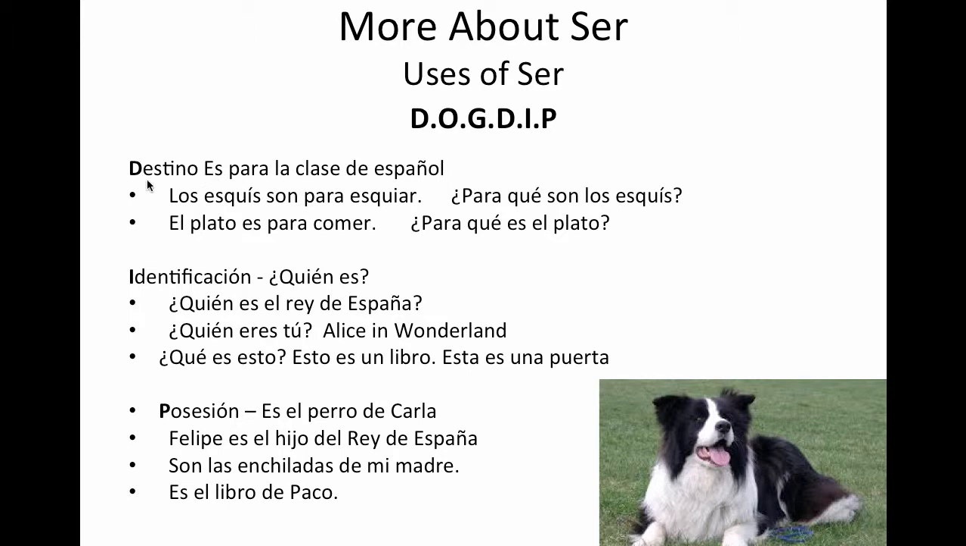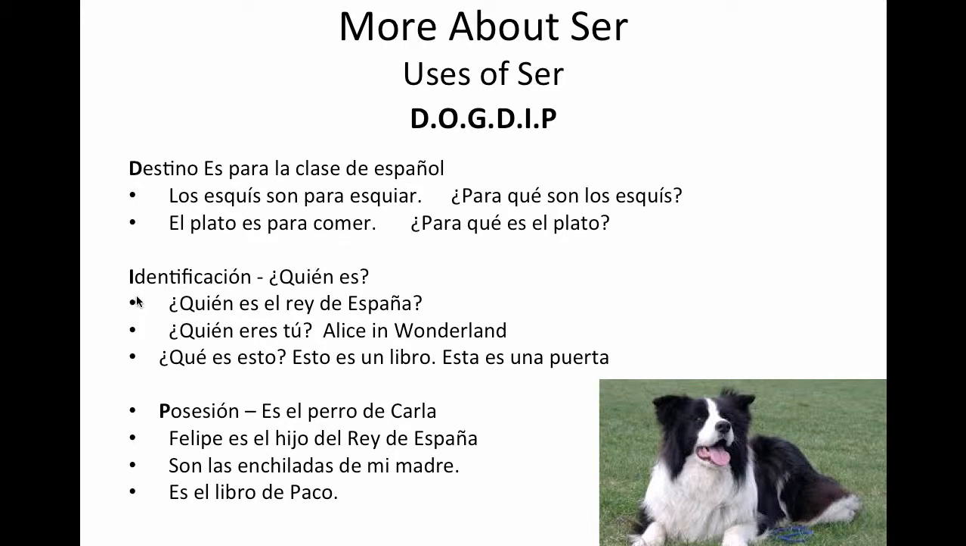Okay, the final dip that we have here, the D, we have here destino. So talking about what something, the destiny of it is for. So, es para la clase de español. Okay? The skis are for skiing. Okay? The plate is for eating.